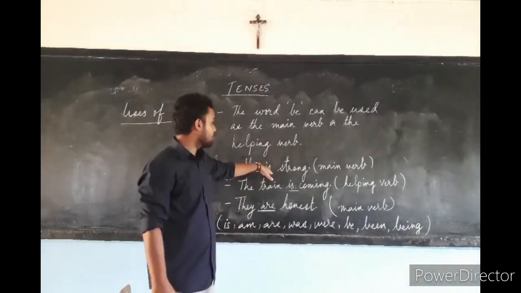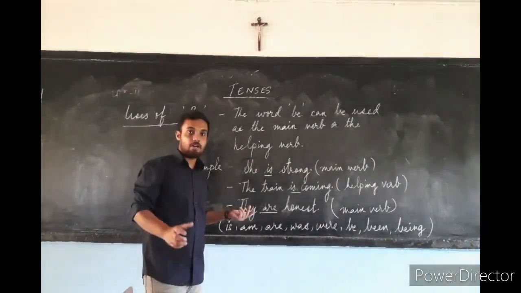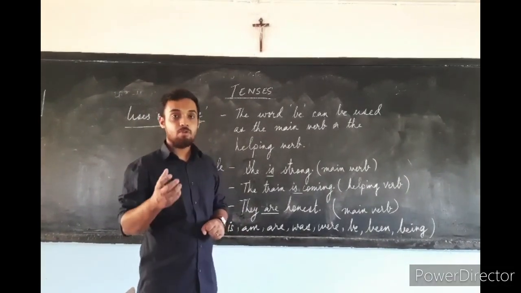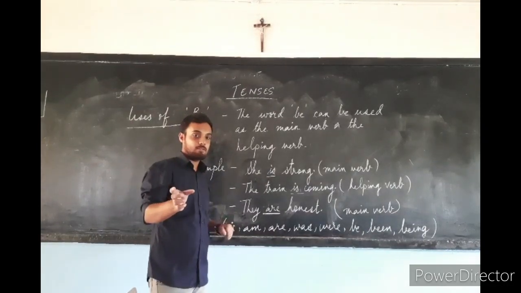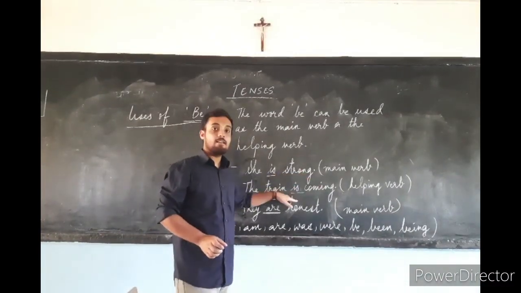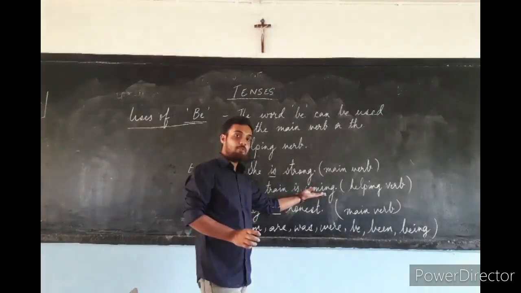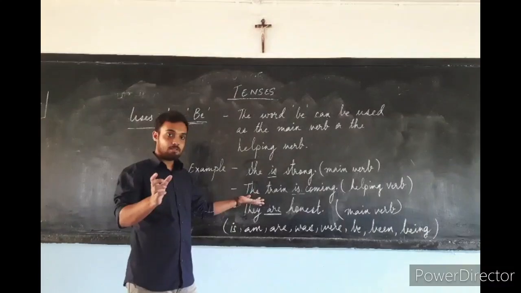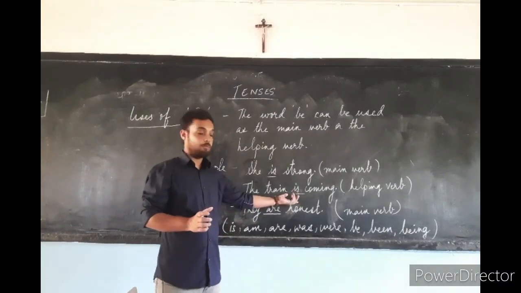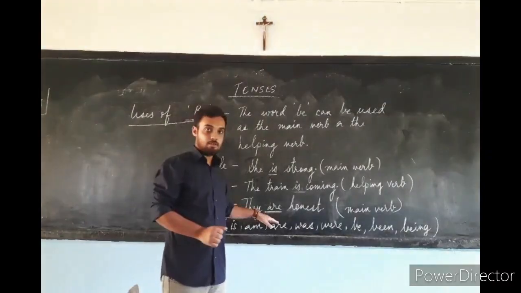In the first sentence, it is used as a main verb. Suppose I have written the sentence like she is, I don't get the sense from the sentence, so that won't be exactly a sentence. Why? Because a sentence makes complete sense. The train is coming. Here it is used as a helping verb. How is it a helping verb? Because the main verb is coming. But to make it make sense, we are using the word is, and it is a helping verb before the main verb.